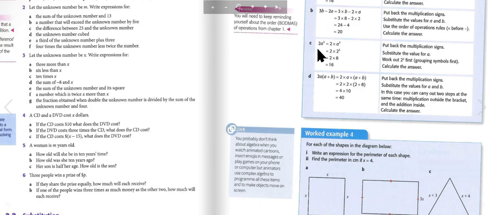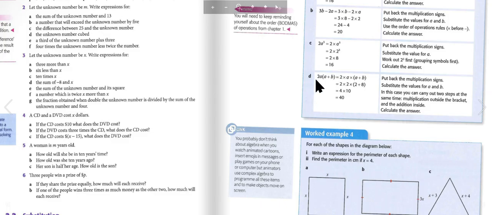So 2A cubed means 2 times A cubed. And next, substitute the value for A, which is 2. Work out 2 cubed first, grouping symbols first, which is 8, and the answer is 16.